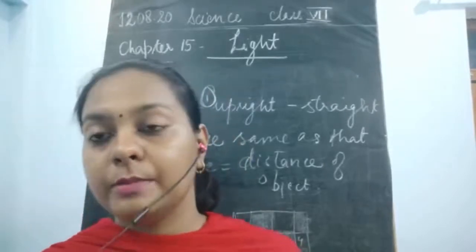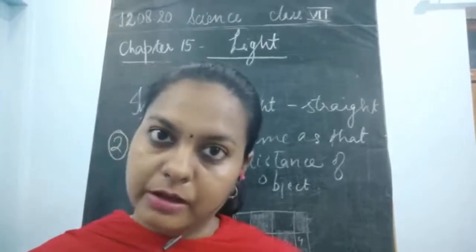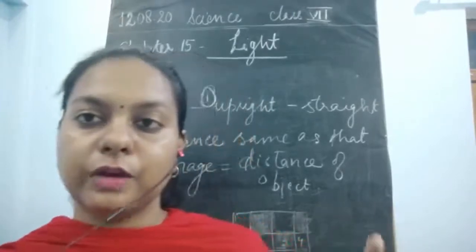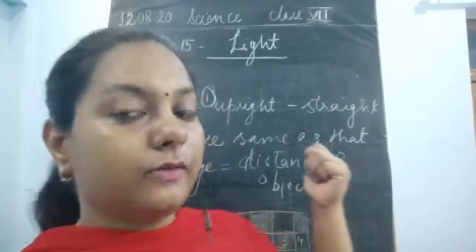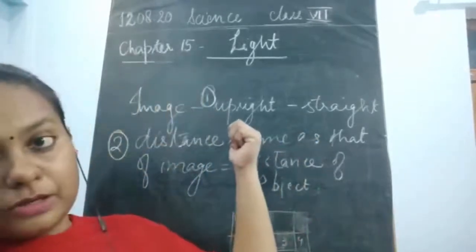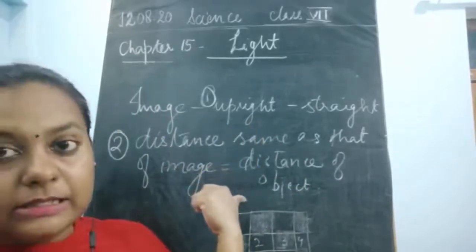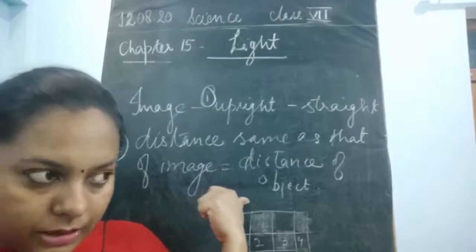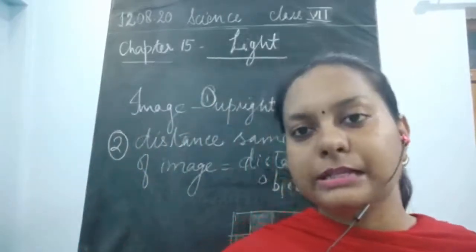It shows you the characteristics of the image formed in the plane mirror. So the first characteristic of the image formed in the plane mirror was upright. This image was always erect. It always forms a straight image. No inverted image is being formed. Next, it would have the same distance as that of the object. Outside the object would have the same distance as inside that object.